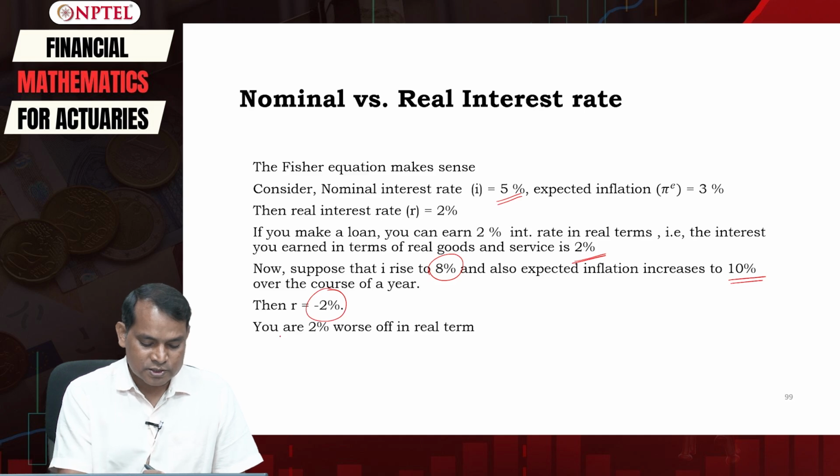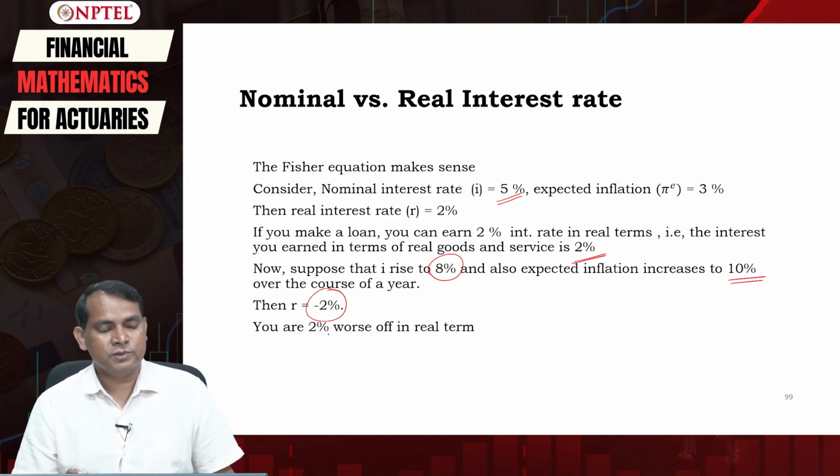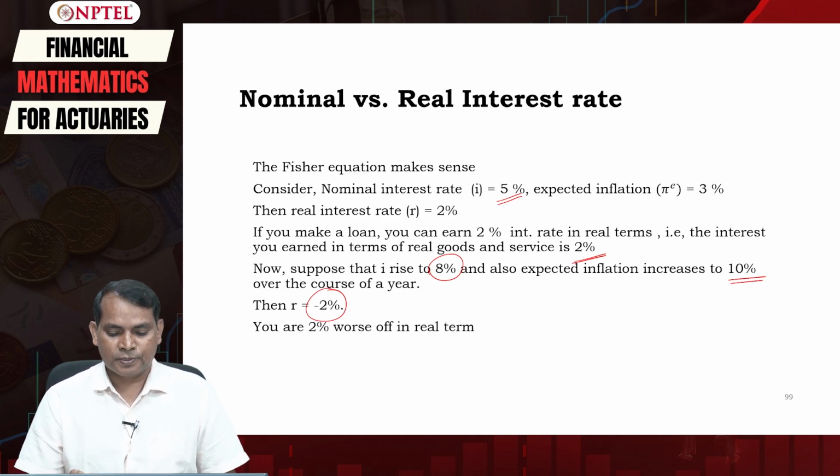So in this case you are 2% worse off in real terms. We cannot simply say that an increase in nominal interest rate makes a person better off. No, it completely depends upon the inflation rate.